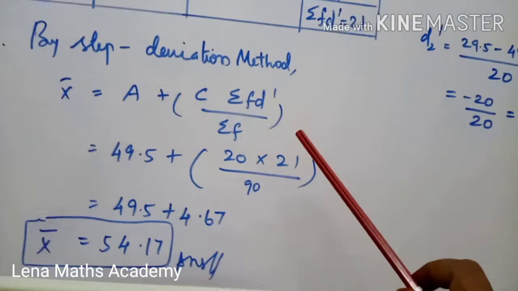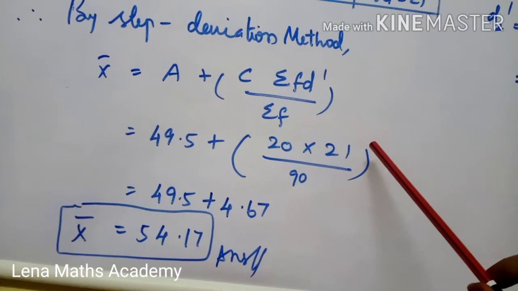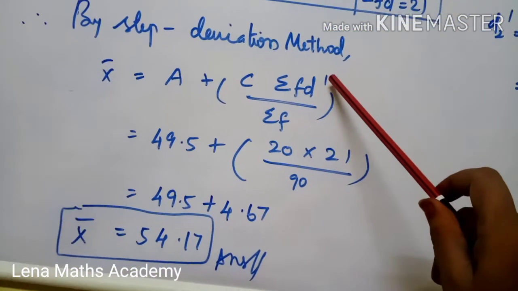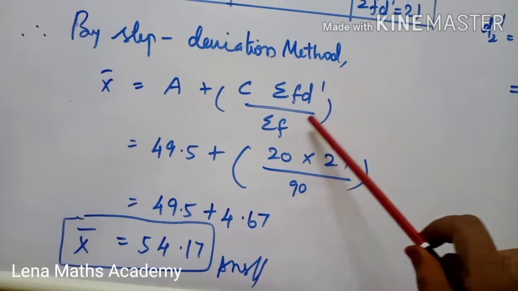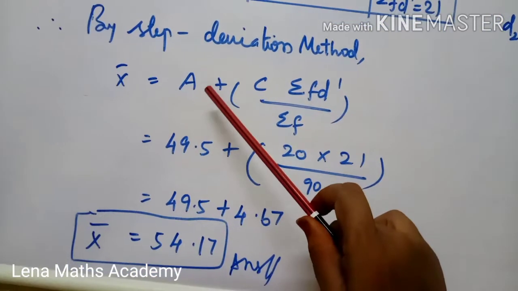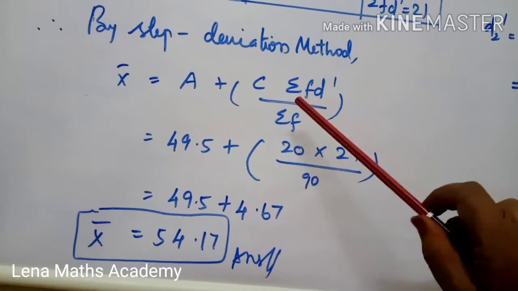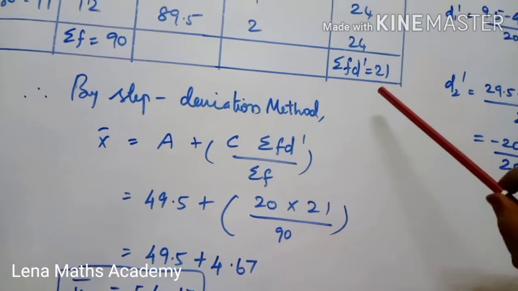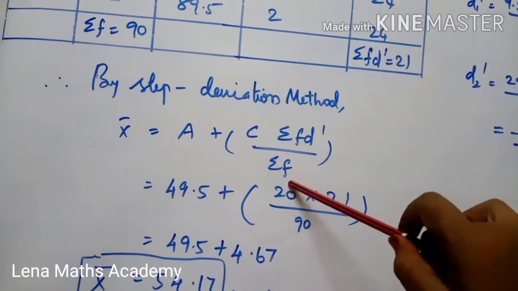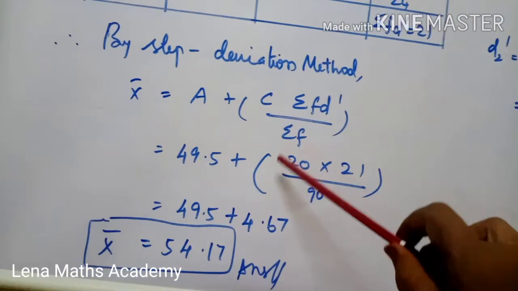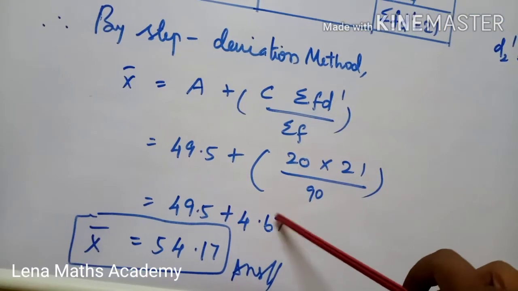By step deviation method formula, x bar equals a plus summation of f d dash divided by summation f, into c. So assumed mean 49.5, common difference c 20, summation of f d dash from the table 21, divided by summation of f 90. After simplifying we get 4.67.